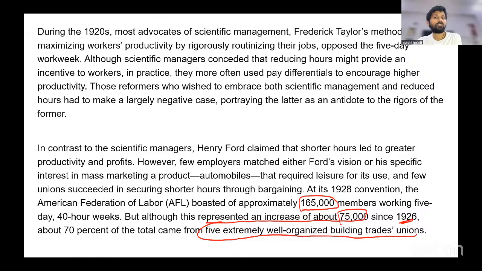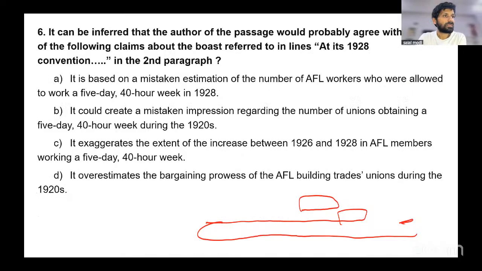So it does not reflect a widespread adoption of the 40-hour work week, right? So neither 165,000, that figure is shown to be an exaggeration, nor this increase is shown to be an exaggeration. Therefore, option C, that it exaggerates the extent of the increase, is incorrect.